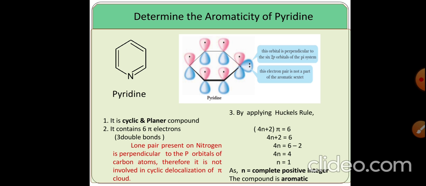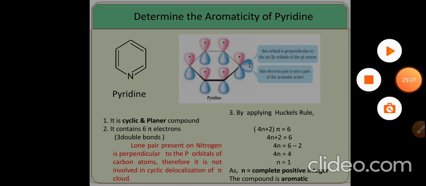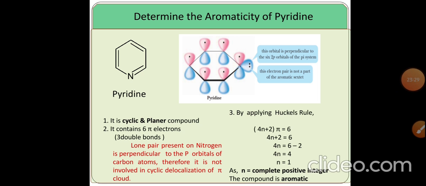Determine the aromaticity of pyridine. Pyridine is a 6-membered heterocyclic compound. It is a cyclic and planar compound. It contains a total of 6 pi electrons. As there are 3 double bonds, there are a total of 6 pi electrons. But here a lone pair of electrons is present on the nitrogen atom.